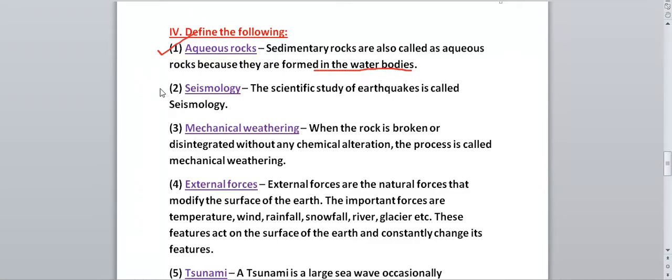Easy. Next we have seismology. What is seismology? The scientific study of earthquakes is called seismology. For example, the study of fossils is called paleontology. Like that, the study of earthquakes is called seismology.